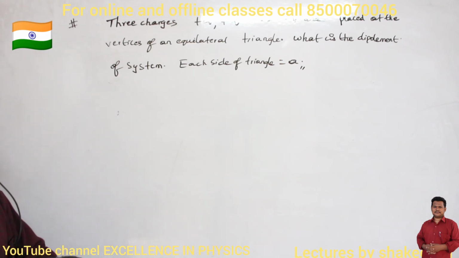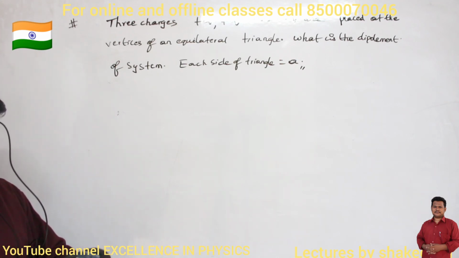Okay, so 3 charges plus Q and minus 2Q are placed at the vertices of an equilateral triangle.